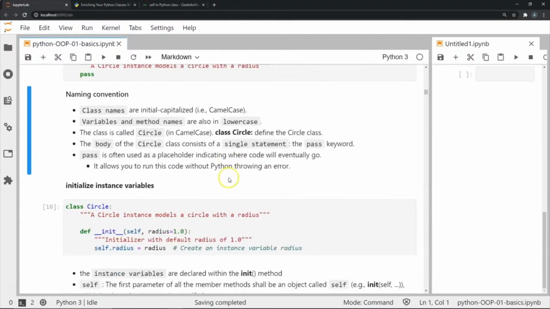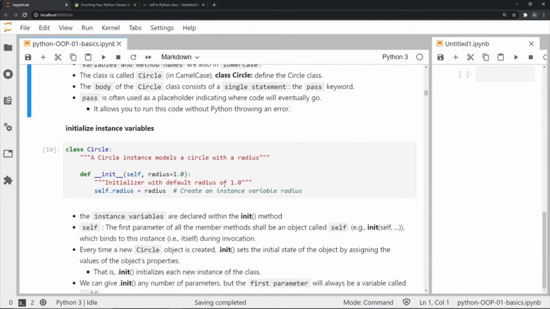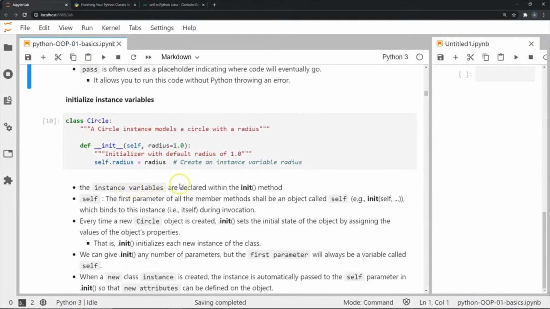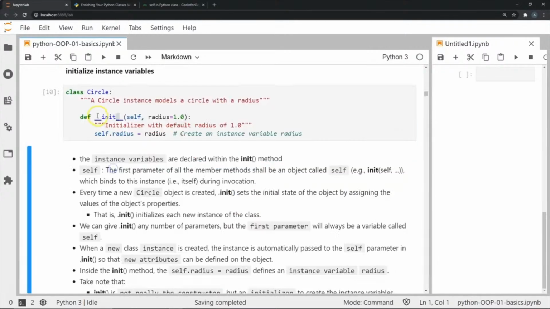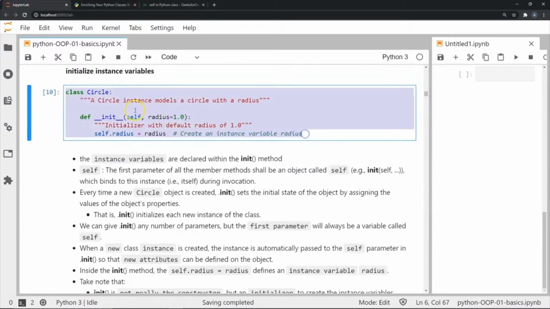Now moving on, let's talk about how we initialize or define instance variables. Now instance variables are declared within the init method. If you remember from the earlier example of circle, init is a Dunder method. It's preceded and followed by double underscore, as you can see here. Now if you see in this particular case, I have again used the self keyword, and as I mentioned earlier, the self keyword is the first parameter of all member methods, and this basically binds that particular method to the particular instance itself during invocation.